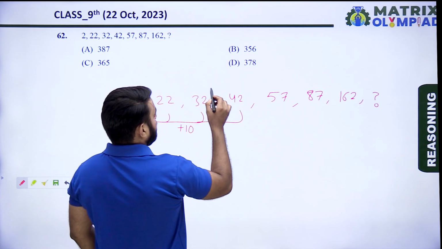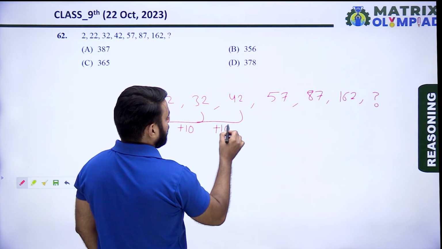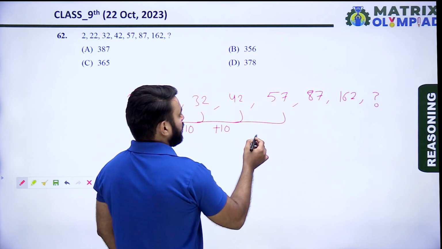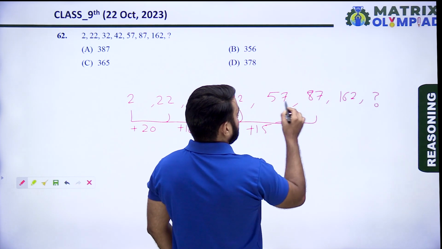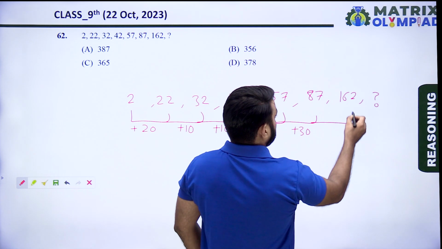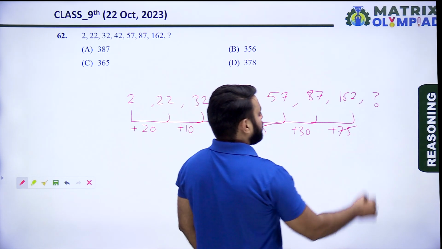Then 42 minus 32 is again plus 10. 57 minus 42 is 15. Next, 87 minus 57 is plus 30. Now 162 minus 87 is 75.